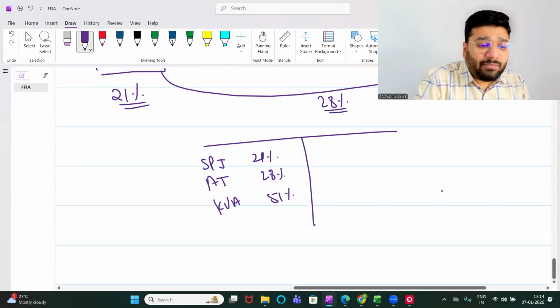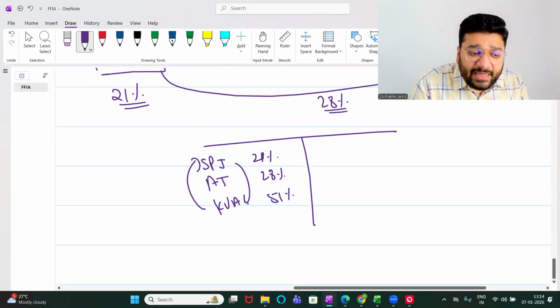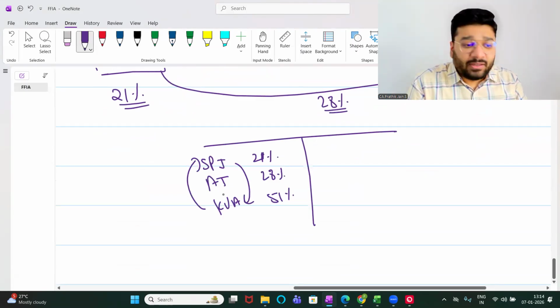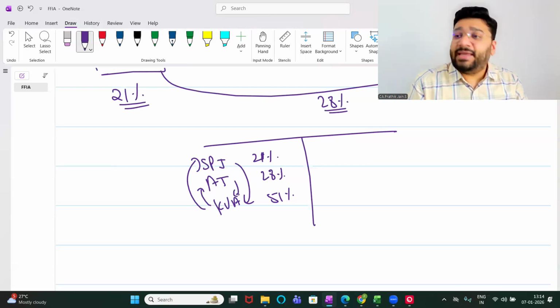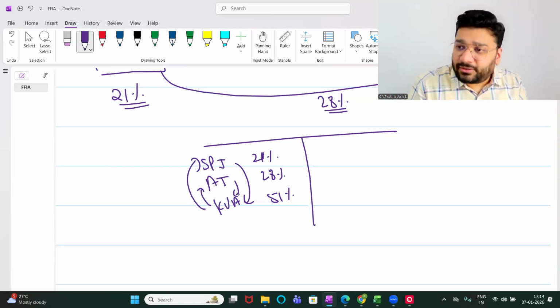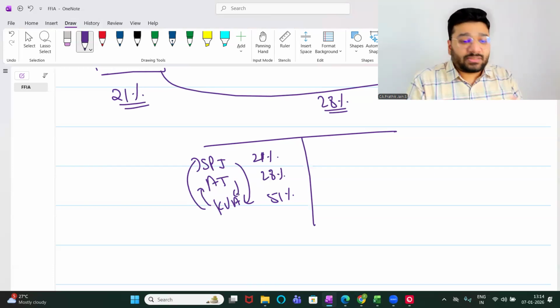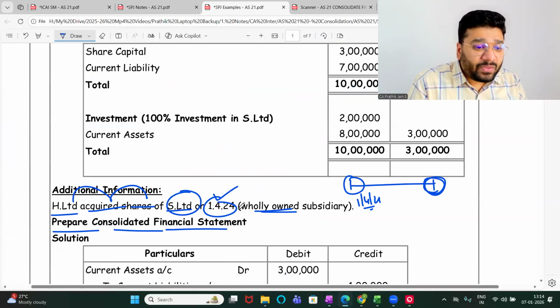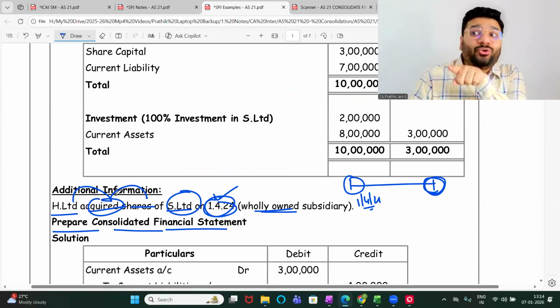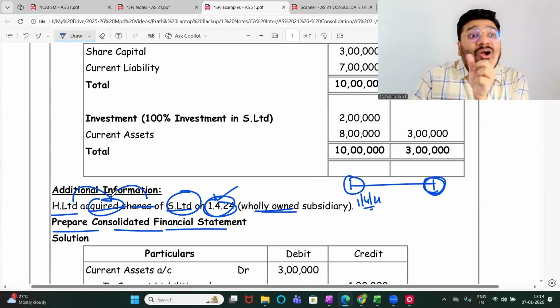So here KVA paid money to SPJ. SPJ gave shares to KVA. KVA paid money to AJ. AJ gave the shares to KVA. Got it, not got it? This is how it functions. So now here, when I said on 1/4/24 they acquired, I didn't say issued the share. What is the language? Acquired the share.